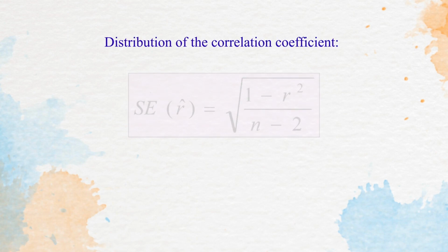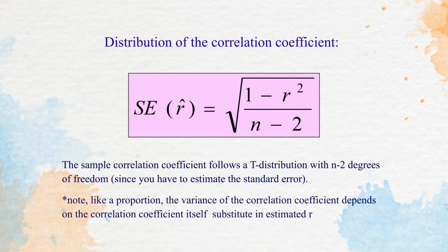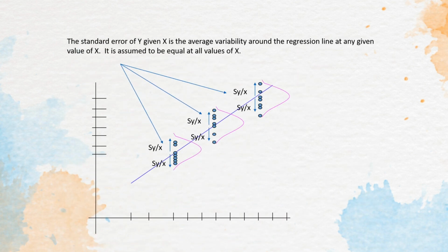Now the distribution of the correlation coefficient: the sample correlation coefficient follows a t distribution with n minus 2 degrees of freedom, and you have to estimate the standard error. Like a proportion, the variance of the correlation coefficient depends on the correlation coefficient itself. The standard error of Y given X is the average variability around the regression line at any given value of X, and it is assumed to be equal for all values of X.